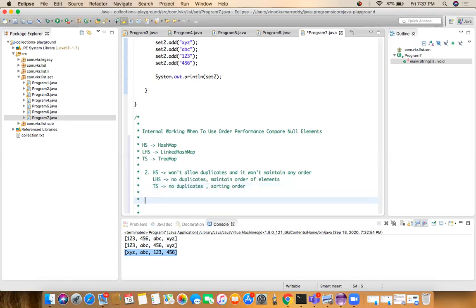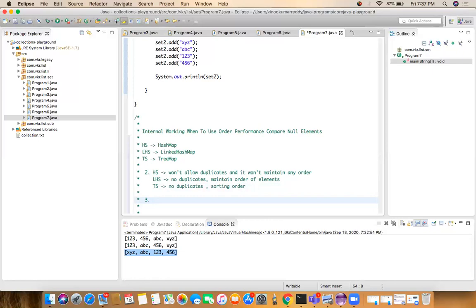Now, the first difference is how it is working internally. Internally, HashSet is working based on the HashMap. Internally, linked HashSet is working based on the linked HashMap. Similarly, TreeSet is working based on the TreeMap. The JDK developers have implemented the logic like that. That is the first difference, and coming to the second difference, this is the difference. And third difference.